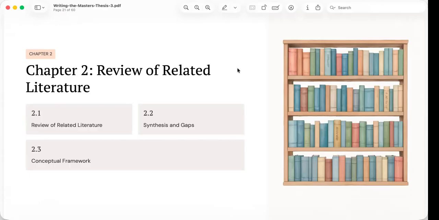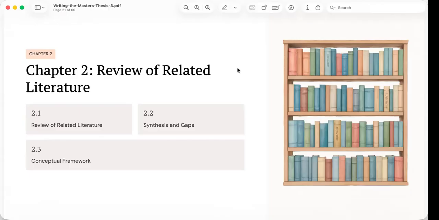Finally, you present the conceptual framework, which illustrates how the concepts in your own study are connected. These three sections build upon one another. If the literature review is weak, then the synthesis becomes superficial, and the conceptual framework loses its foundation.